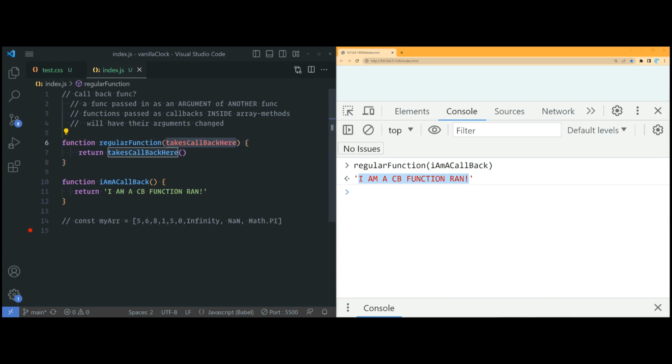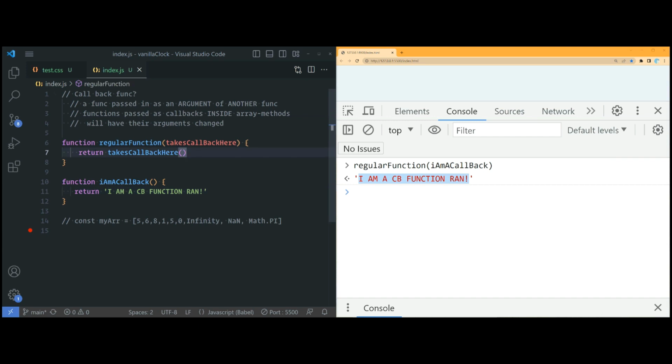This is an argument. When you do the parentheses, JavaScript's gonna check, hey, he's trying to call this argument. Is it a function? Yes, it is. And in JavaScript, you can do that. So it stops everything else. It calls this function. It waits until this callback returns a value, and then it will run something else.